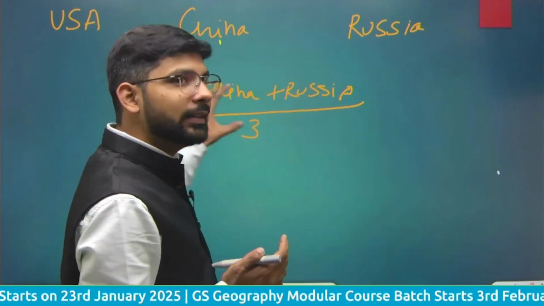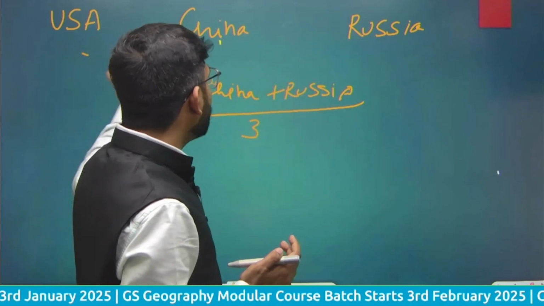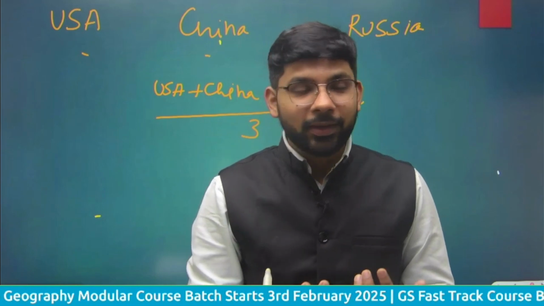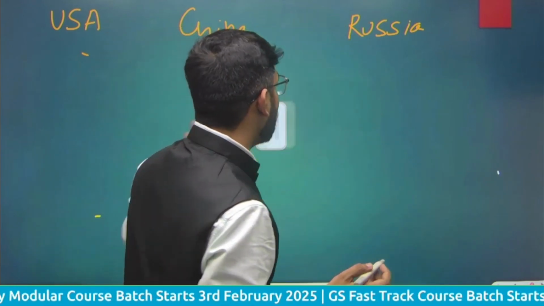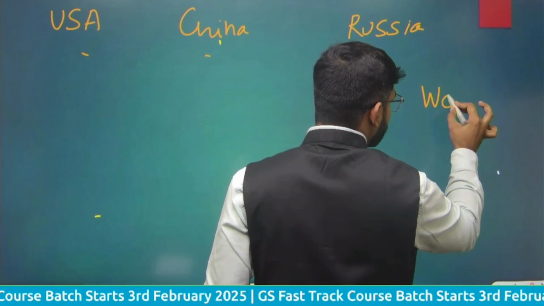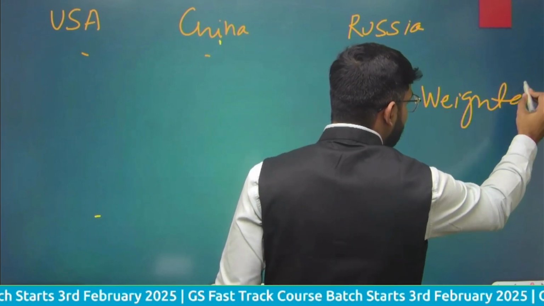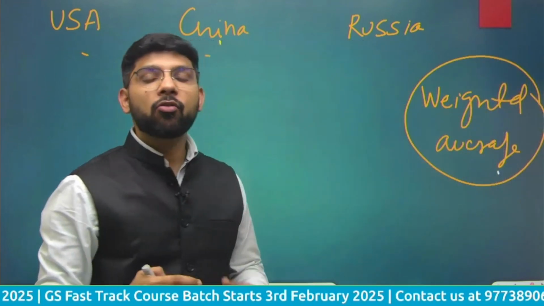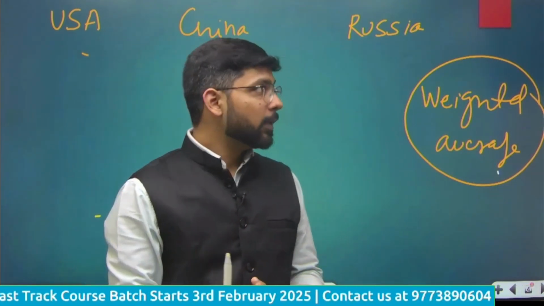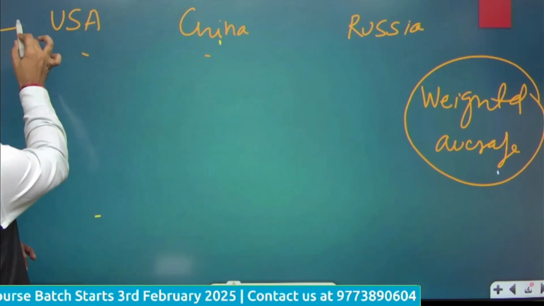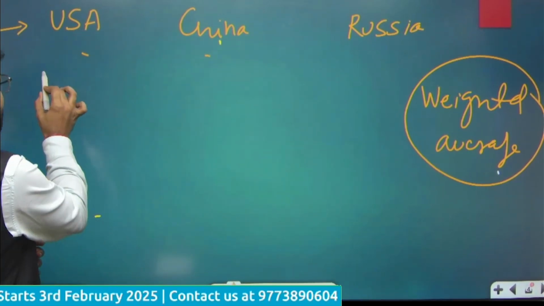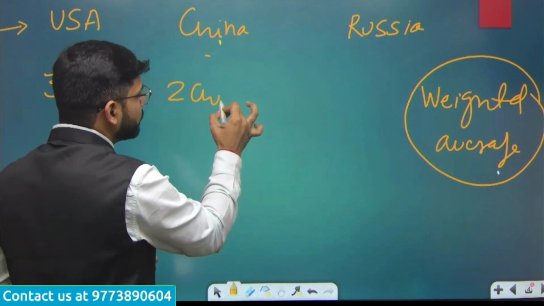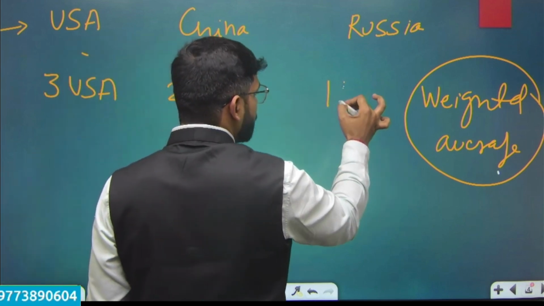In this context, we are taking equivalent, कि इंडिया तीनों कंट्री के साथ सेम अमाउंट ऑफ ट्रेड कर रहा है, and that is the mistake most of the students are doing. In the nominal effective exchange rate, we are calculating the weighted average of a currency that is required to buy a basket of currency. So if I am assuming India is doing the maximum trade with the USA, I am taking India is doing 3 times the trade with the USA, 2 times trade with China, and 1 time trade with Russia.